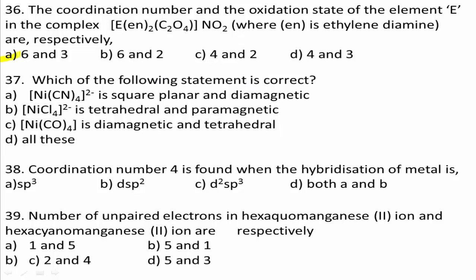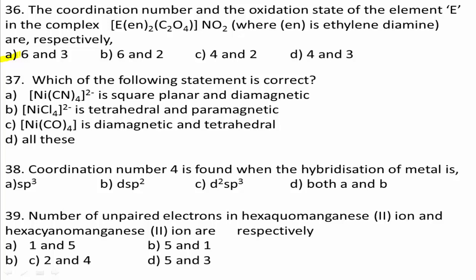Next, question number 37. Which of the following statements is correct? Option A, Ni(CN)4 2- is square planar and diamagnetic. Option B, NiCl4 2- is tetrahedral and paramagnetic. Option C, Ni(CO)4 is diamagnetic and tetrahedral. Option D, all of these. All the given statements are correct.